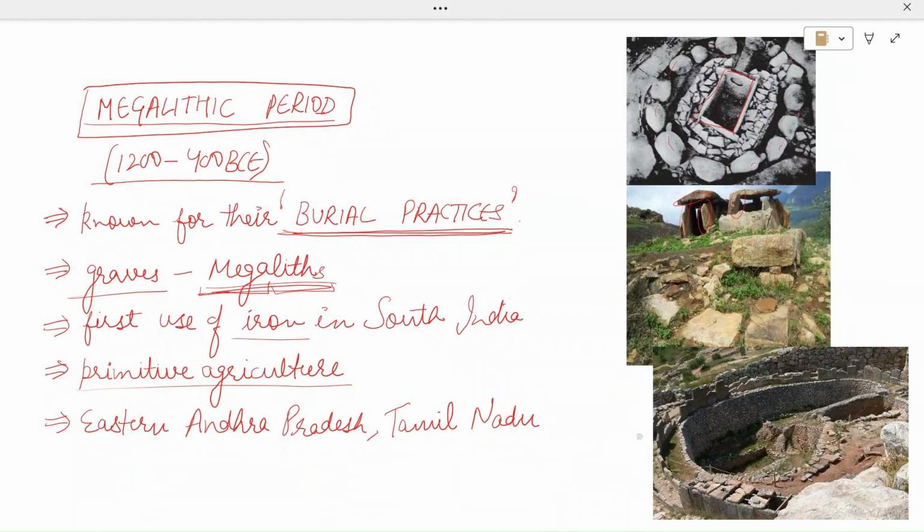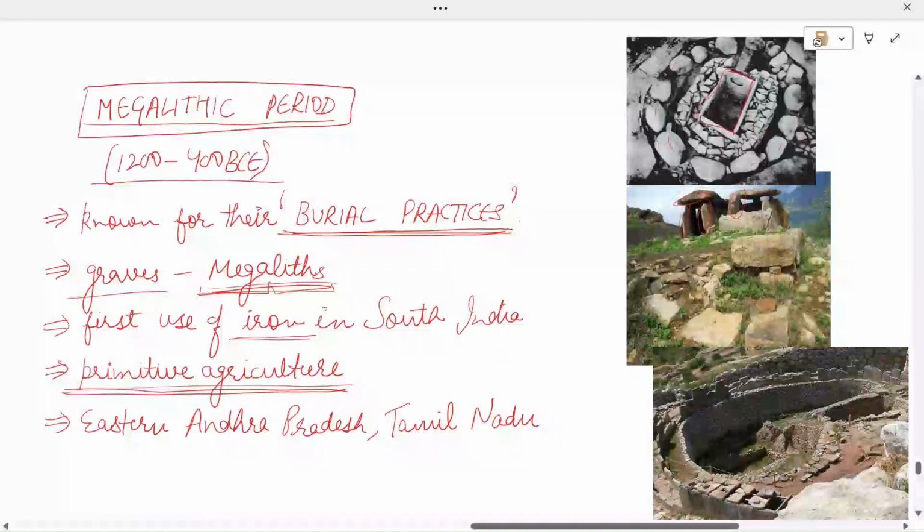Now, the first use of iron in South India is from this period only, because black and red ware pottery and some iron articles have been found buried in these megaliths along with the body of the deceased person. They practiced very primitive agriculture. The number of agriculture tools is very less as compared to the tools for hunting and fighting. So we can say that they predominantly depended on hunting and gathering rather than agriculture. Whatever evidence of agriculture there was, was of very primitive agriculture with primitive tools. So there was no advanced agriculture practiced at that time.